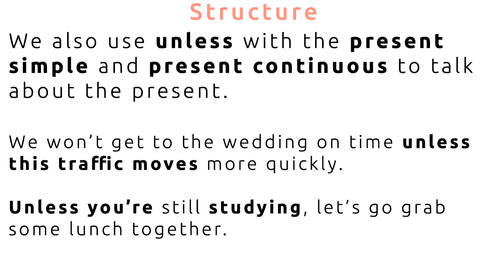Unless you're still studying, let's go grab some lunch together. So here we have unless you are studying, the present continuous to talk about the present. Again, you will know it's about the present from the context. So perhaps this person is calling his friend and he's saying, unless you're still studying, which means right now.